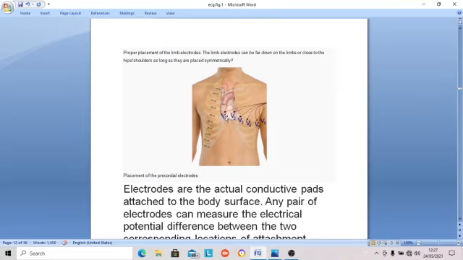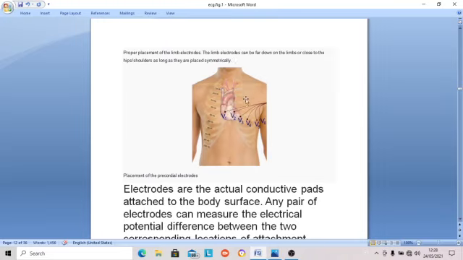When it is on the fourth intercostal space on the right side of the sternal body, this is V1. When the electrode is put on the left side of the fourth intercostal space at the sternal border, it is V2.